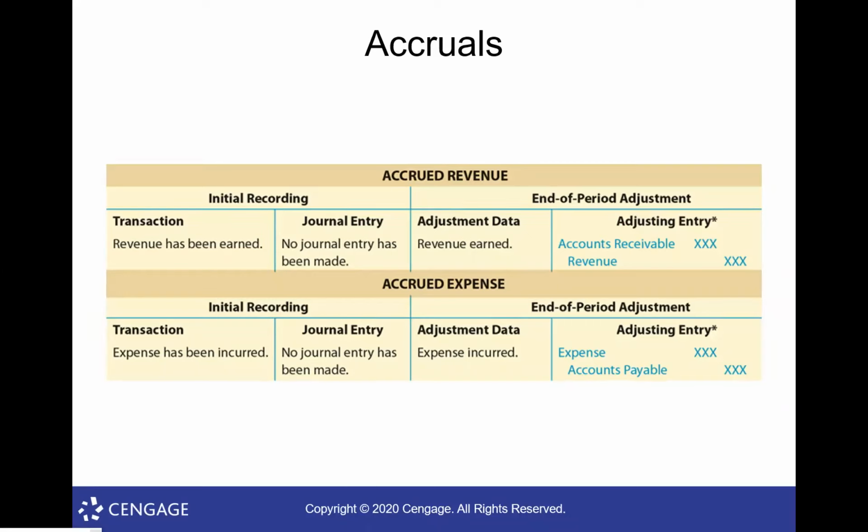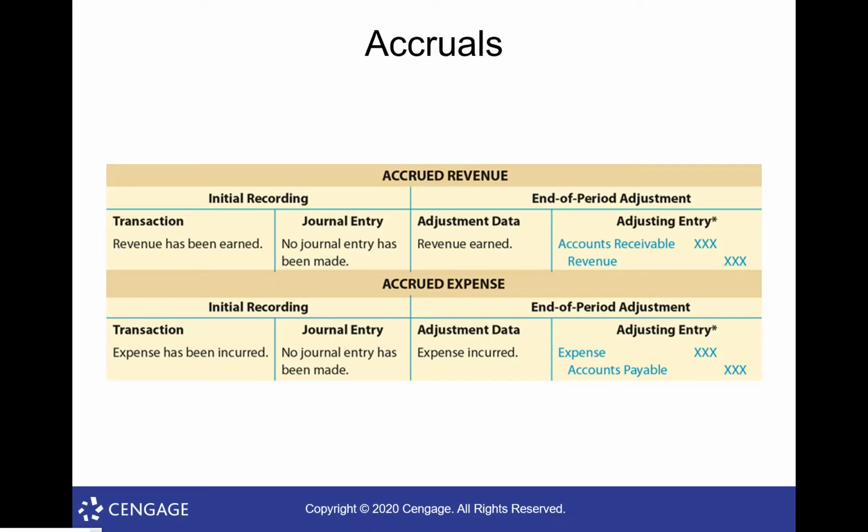Okay. The revenue earned might be called something different depending on the business you're dealing with, right? It could be fees earned, it could be rental revenue, it could be lots of different names for the revenue account, but that's how the accrued revenue works. The second one we have down below there, it says accrued expense.